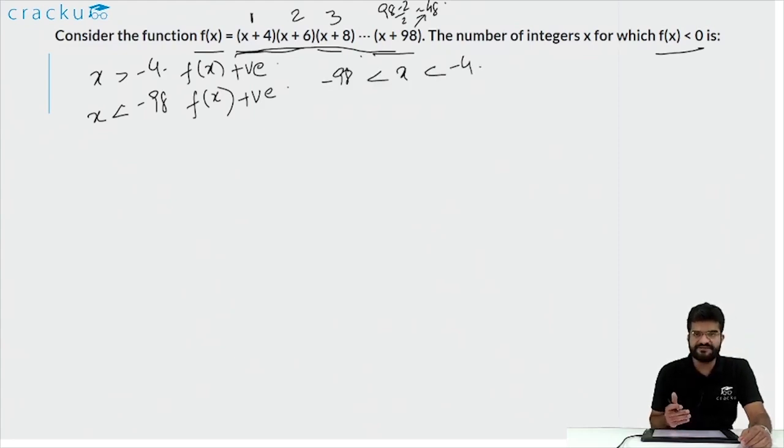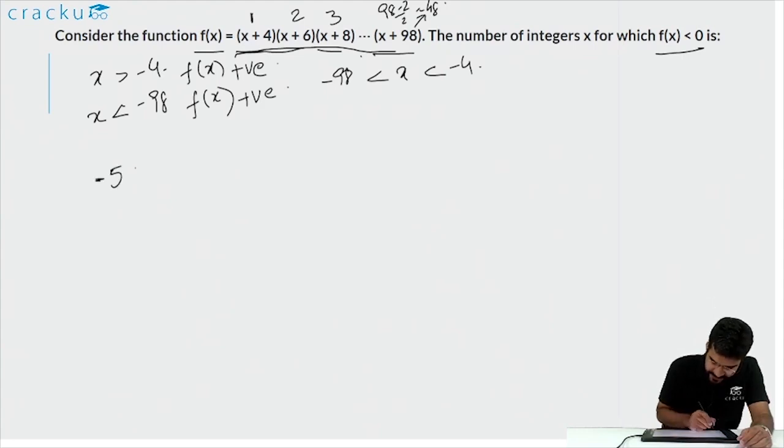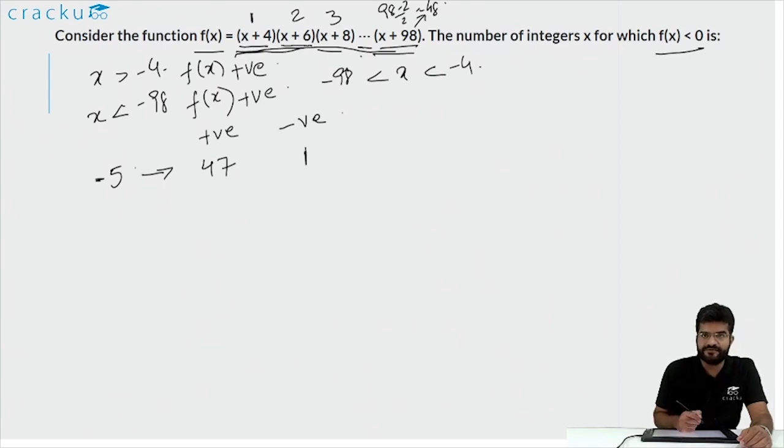Now let us write down the numbers from minus 4 to minus 98 and see for which of these numbers is the product f of x negative. So if x is equal to minus 5, then x plus 98 is positive, x plus 96 is positive, every term until x plus 6 is positive, but only x plus 4 will be negative. So if you look at the number of positive terms and the number of negative terms, 47 of the terms will be positive and 1 term will be negative. So the entire product of the 48 terms will be negative. Similarly, if x is equal to minus 6, one of the terms, that is x plus 6, will be 0. So the entire product will be equal to 0.